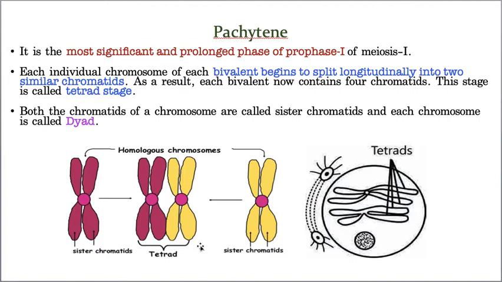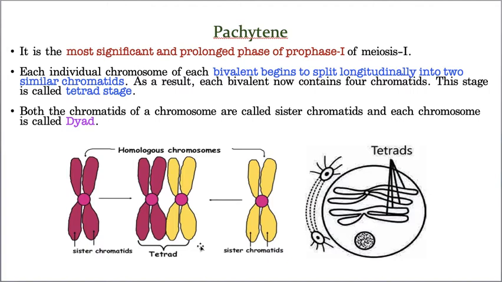Pachytene is the soul of this meiosis. To be frank, the hero of this complete meiosis is nothing but pachytene. Why is it so important? See, you are all outputs of your parents, but none of you resembles exactly either your mother or your father.